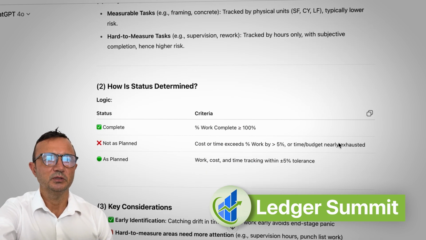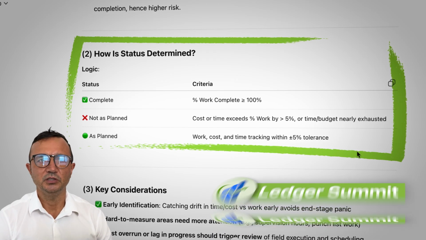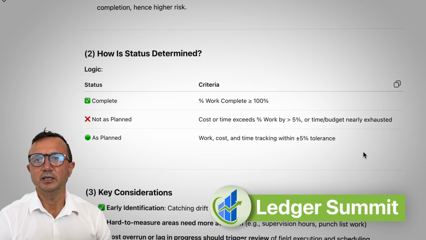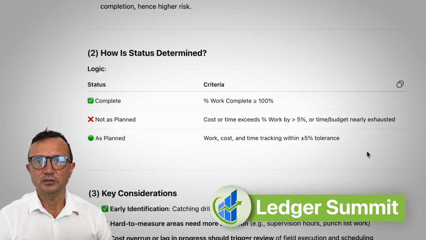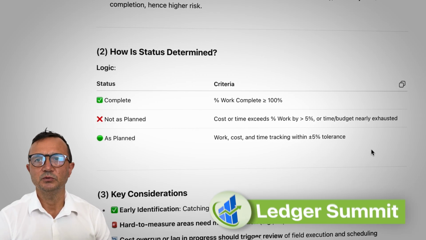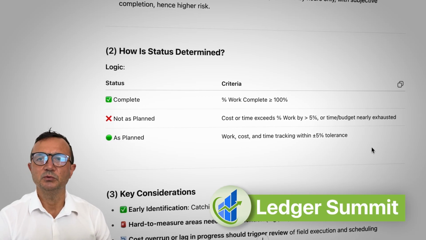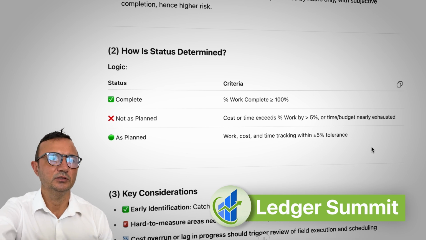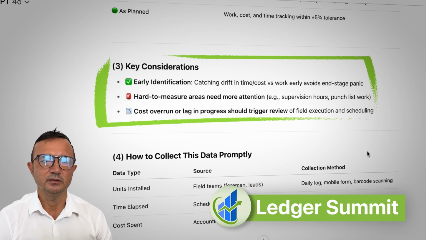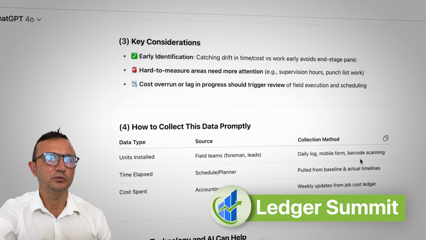How status is determined. These are arbitrary metrics that I came up with, so obviously they can be changed. It's to see, based on changes in parameters, how quickly you want to catch something. So let's say your work just started, you're 10, 15, 20% in, and you want to see a certain performance. If your numbers do not match that performance, you want them to be identified as issues. So obviously we want to catch any kind of issues early, and that's how you can use technology to actually do that.